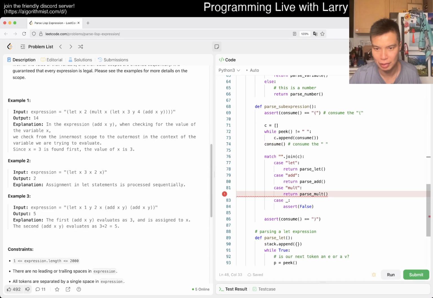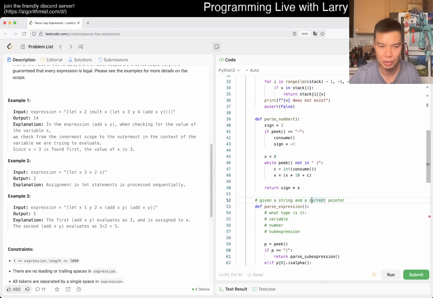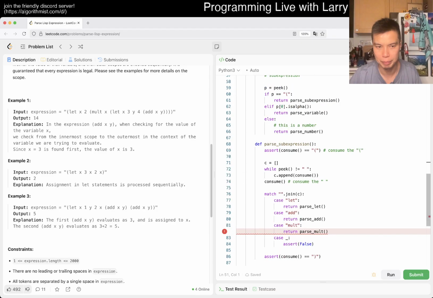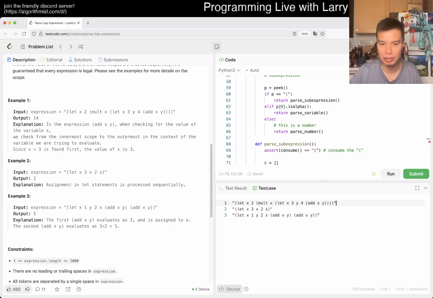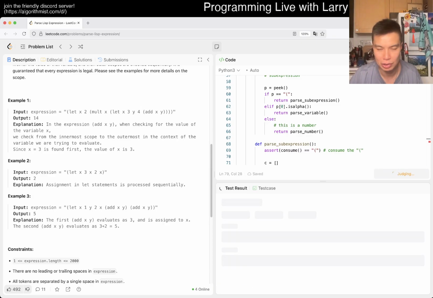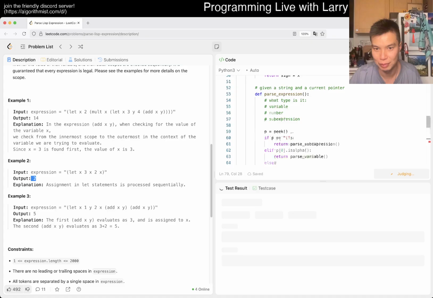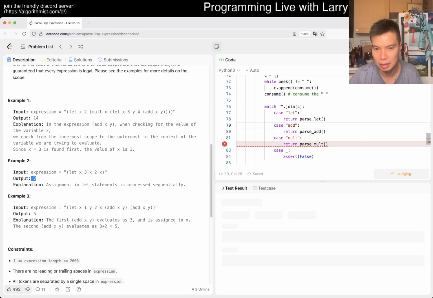Parse mode T is not done. Okay, fine. Or parse add, really. It's kind of tricky to use these examples, because you need to build everything. Actually, what we want to do is test along the way, right? So we don't need to. Actually this one is a good one, example 2, because it doesn't require add or multi. So we can see if this returns a 2 correctly, or maybe there's an infinite loop somewhere crazy.